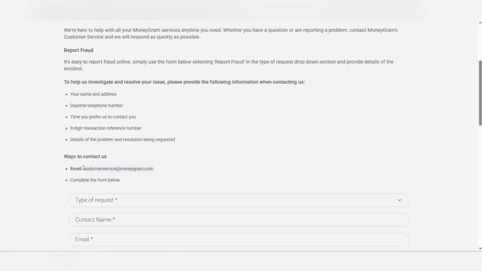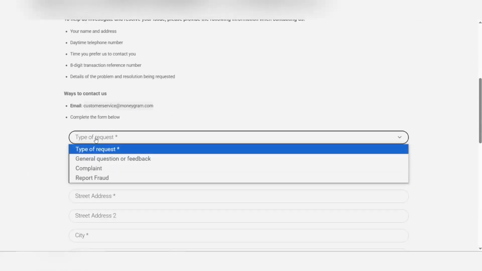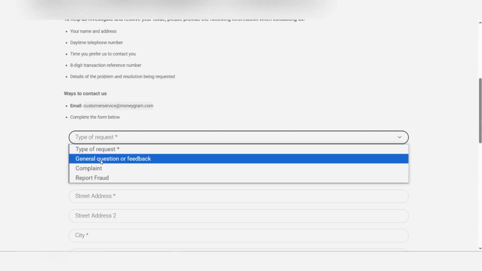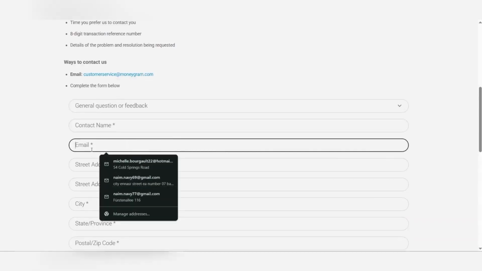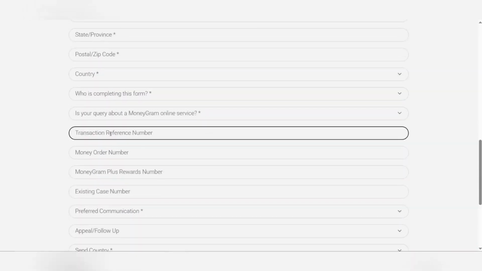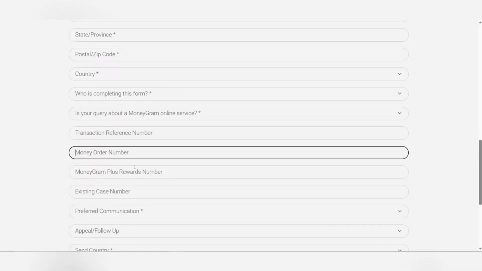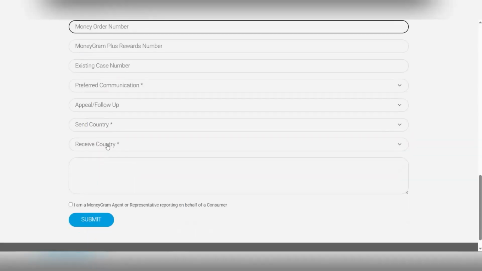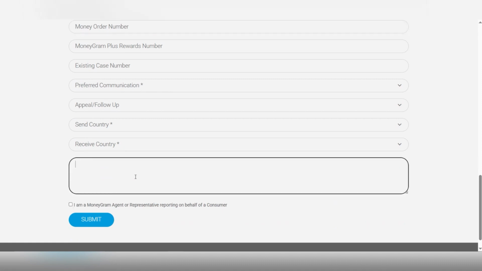Go to a MoneyGram website and log in with your credentials. Navigate to the Help or Contact Us section, call our customer support number, or submit an email request asking for account deletion. MoneyGram may ask you for verification, such as your address, phone number, email, or recent transactions. Once your identity is verified, ask them to delete your account along with your transaction history.